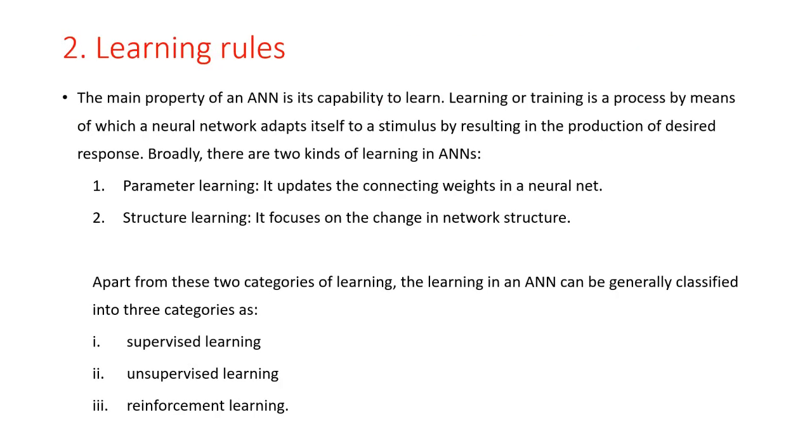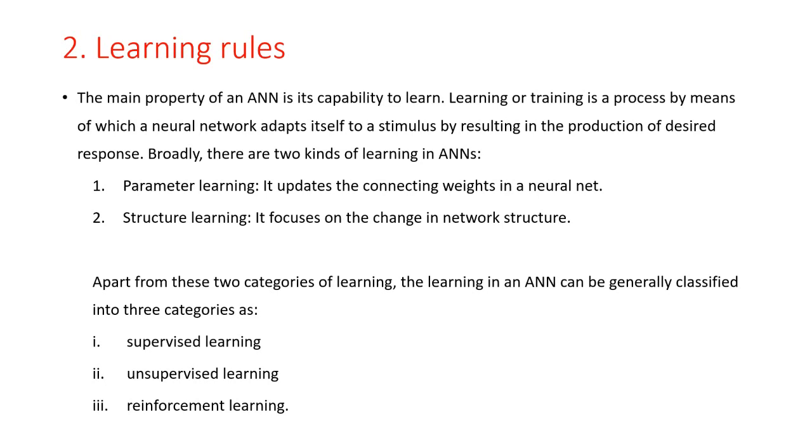The main property of an artificial neural network is its capability to learn. Learning or training is the process by means of which a neural network adapts itself to a stimulus, resulting in the production of the desired response. Broadly, there are two kinds of learning in an artificial neural network: the first is parameter learning and the second is structural learning.